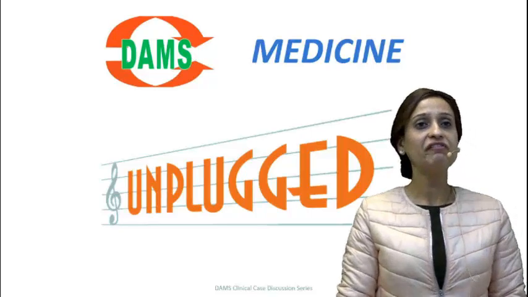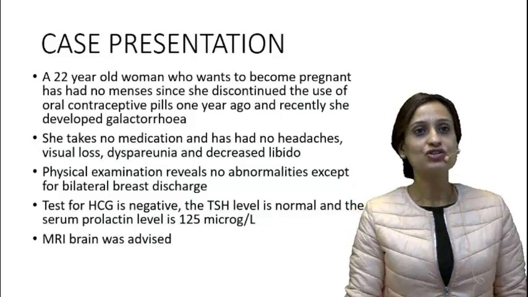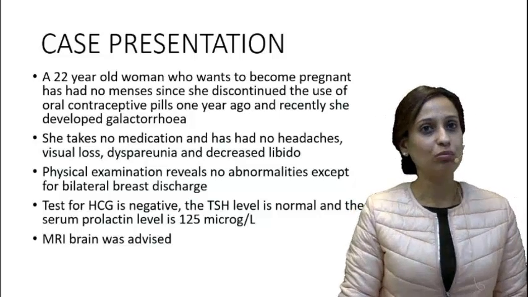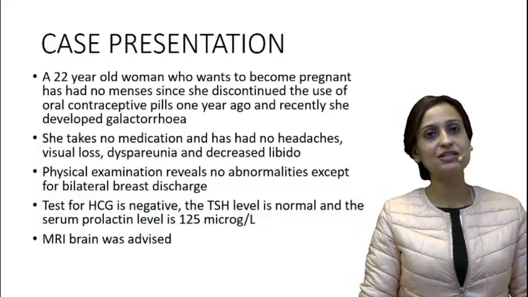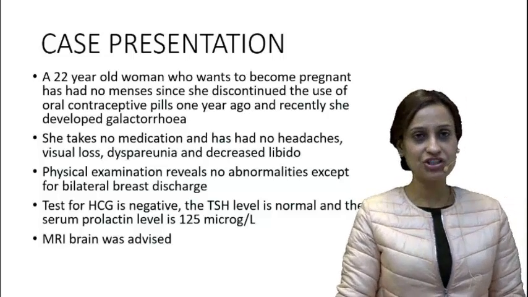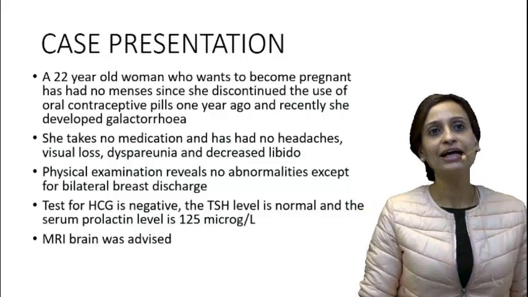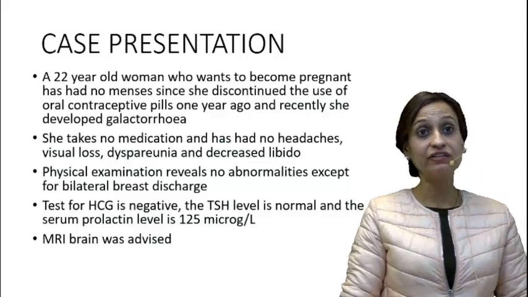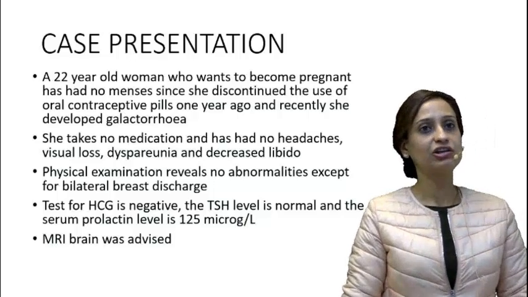And today we have a very interesting case. So let's look at the case. This was a 22-year-old woman who wanted to become pregnant, but she had no menses for the past 1 year after she stopped taking OCPs. Since 1 year, she was complaining of amenorrhea. And recently, the patient developed galactorrhea.